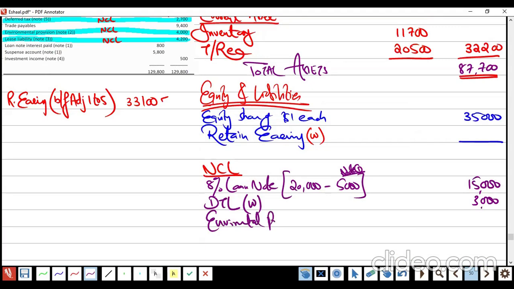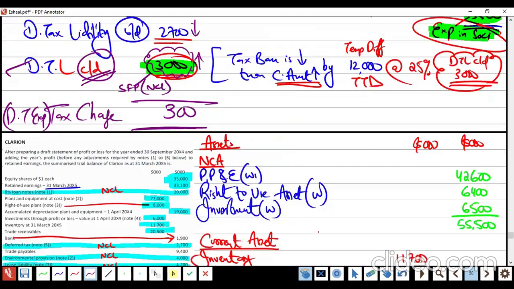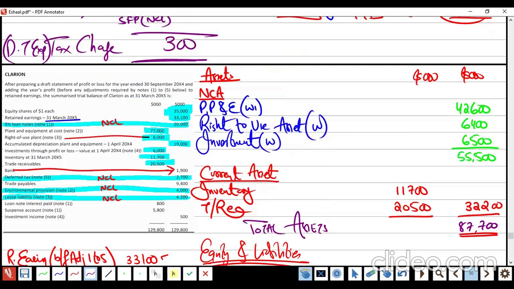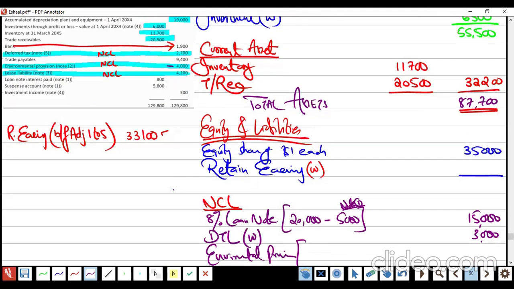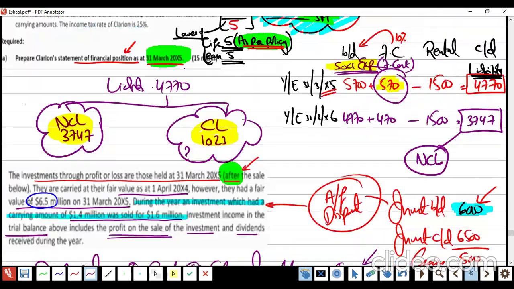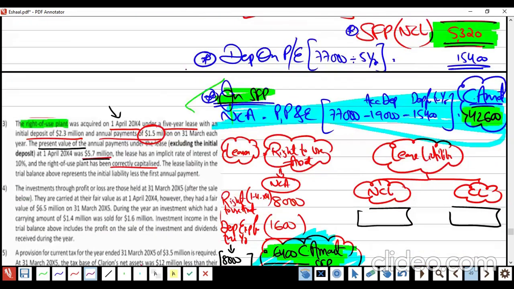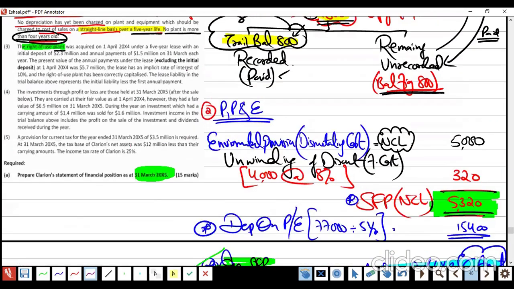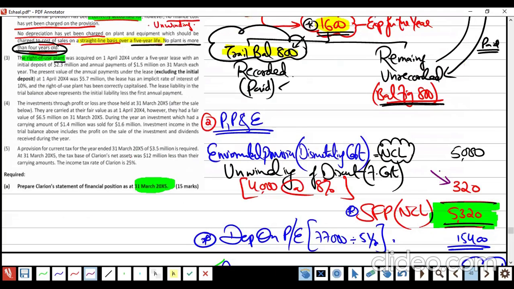Environmental provision. They said, what is the SFP is correct? So it is 4,000, right? But they missed in the question, they missed the unwinding. And we know from IAS 16 that unwinding of discount is going to be part of the liability. Remember? And we computed the unwinding. How much was it? 320. Okay. So 5,000 plus this is 5,320.